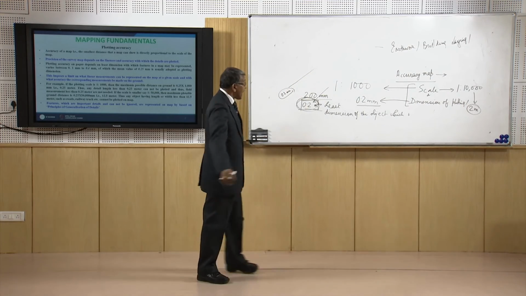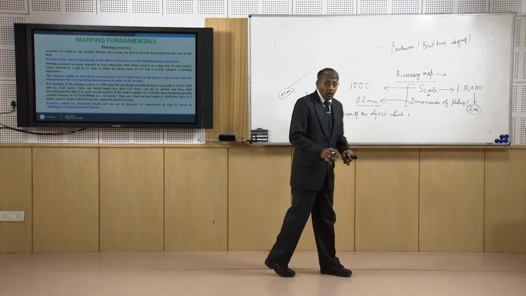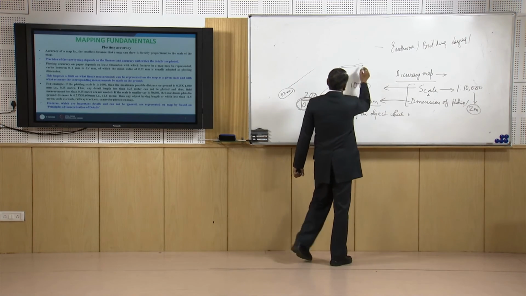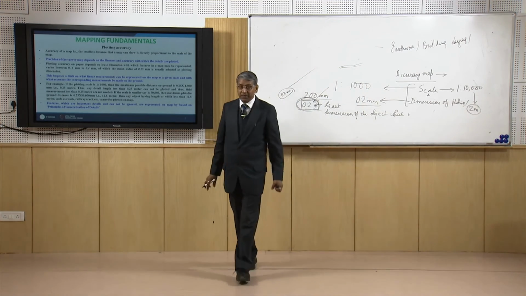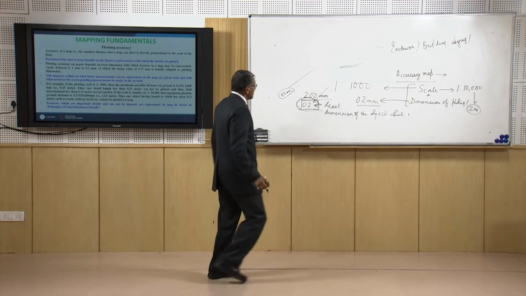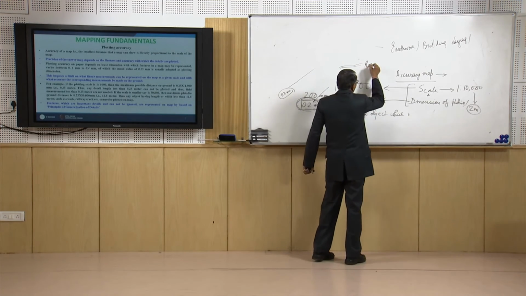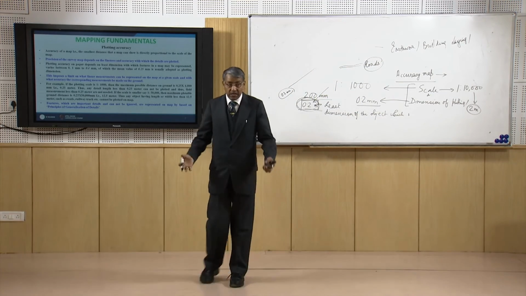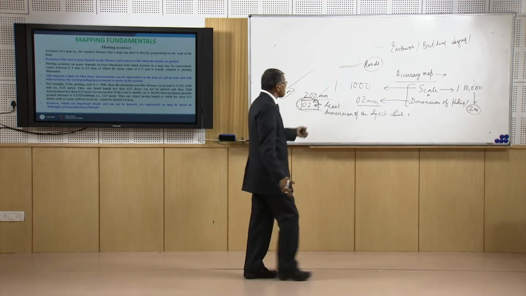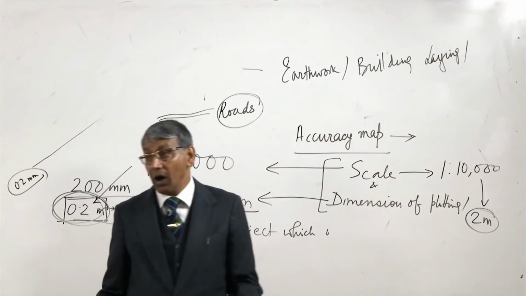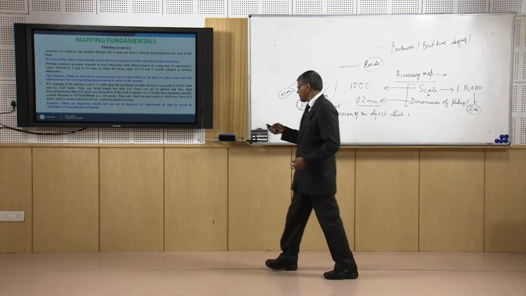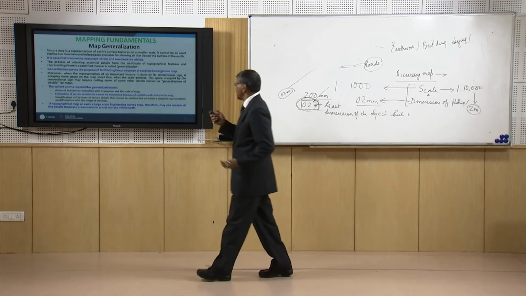If we want to carry out a road project, in the village we will find many roads having dimension less than 2 meter, but these are roads we like to show in our map, because we are carrying out the surveying for a road project. So what to do? There lies the concept of generalization of detail.